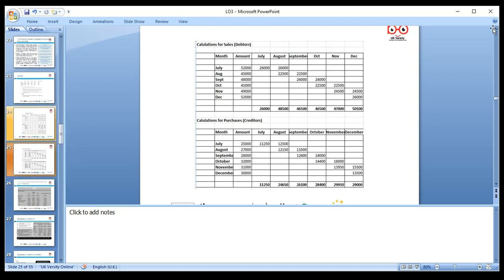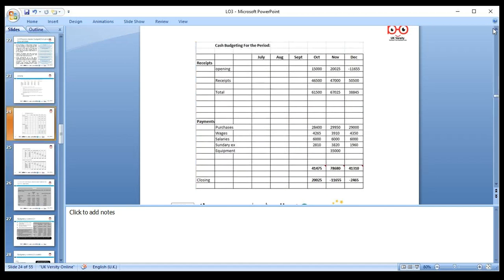So in October, we've been given the opening balance and how much receipt we have. You will see 46,500, and that is what we included. So in total we have incoming, and then we have purchases, how much we need to pay, and wages and salary, which are fixed every month. Then we have the sundry expense, which is given, and then we have equipment. So we add them. Receipts minus payments equal our closing balance. So 61,500 minus 41,475, so we have a positive.